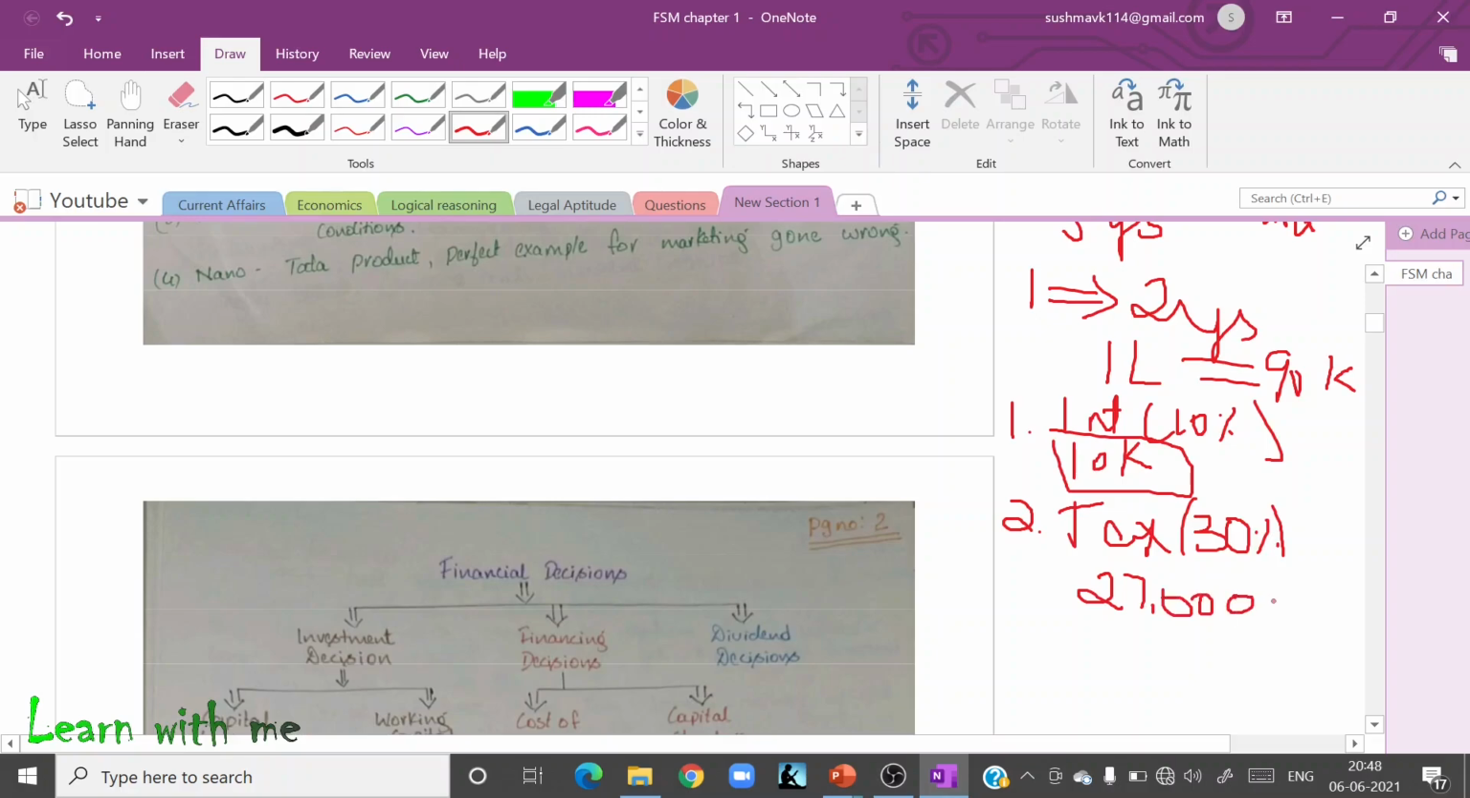Again do your calculation. 90,000 minus 27,000, how much? 63,000 is remaining with me. In my hand I have 63,000 now.